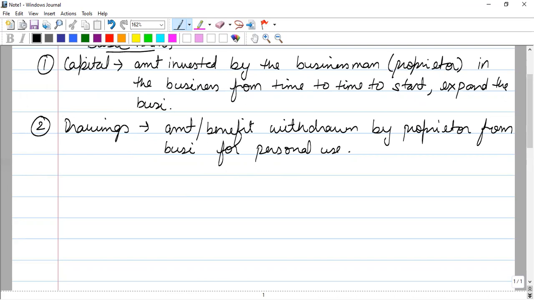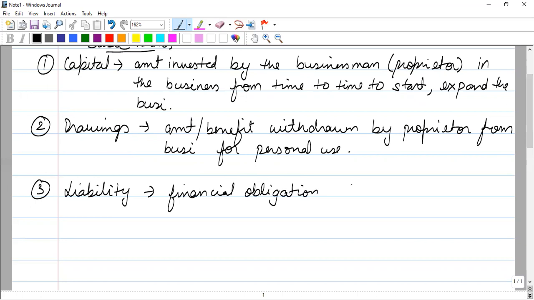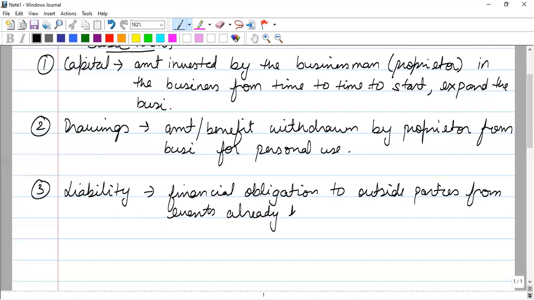Then third thing which we need to understand is liability. Liability is the financial obligation to outside parties from events already happened.